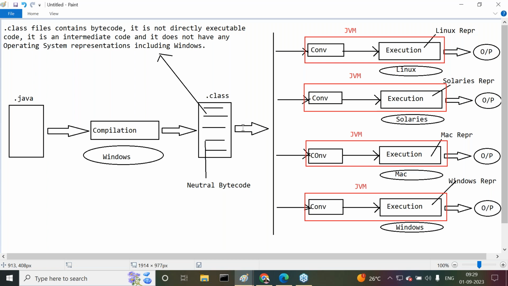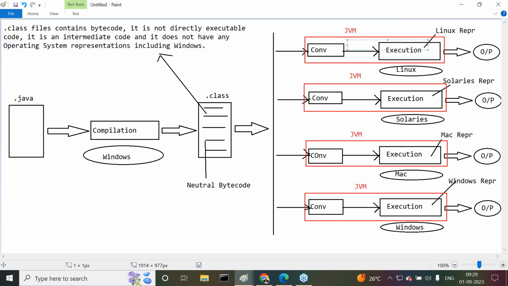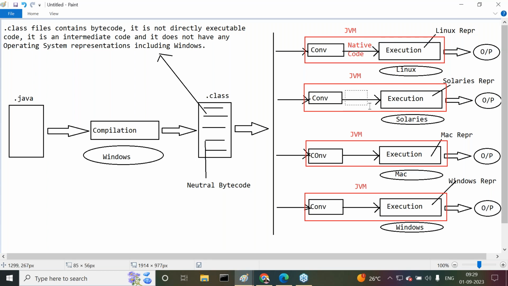Conversion, converting bytecode from neutral nature to the local operating system representations. Remember, the local operating system representation of the bytecode is called native code. Local operating system represented bytecode is called what? Native code.